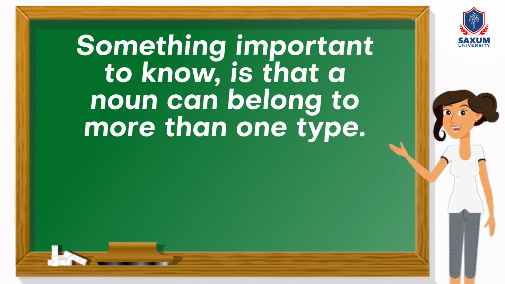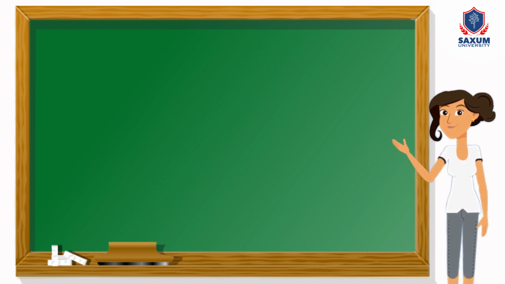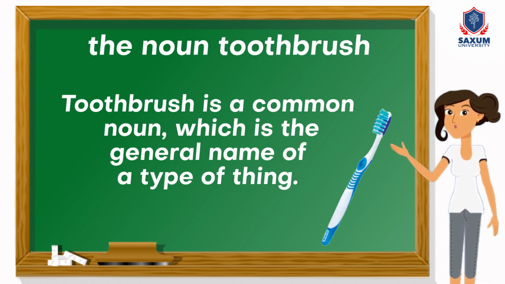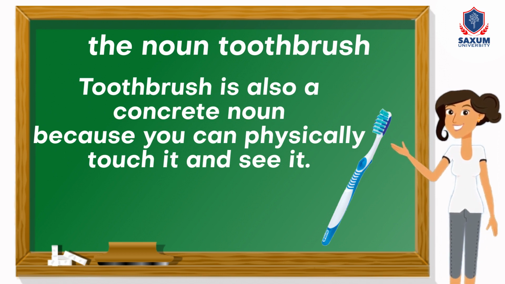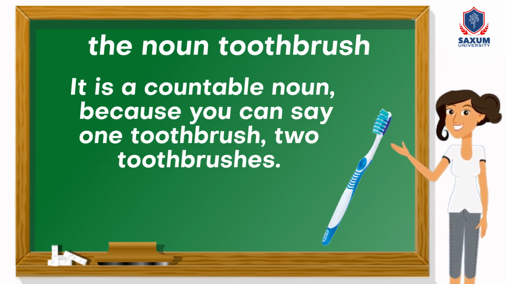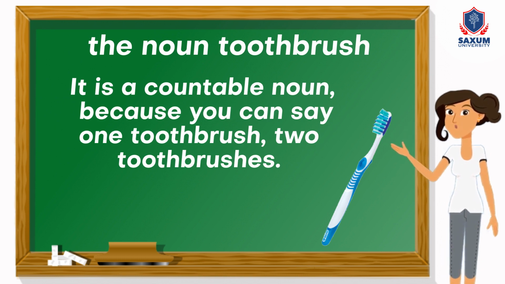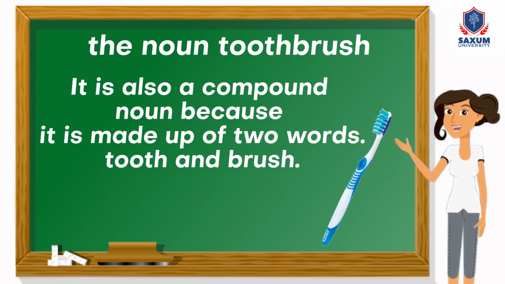Something important to know is that a noun can belong to more than one type. For example, with the noun toothbrush. Toothbrush is a common noun, which is the general name of a type of thing. Toothbrush is also a concrete noun because you can physically touch it and see it. It is a countable noun because you can say 1 toothbrush, 2 toothbrushes. It is also a compound noun because it is made up of 2 words.